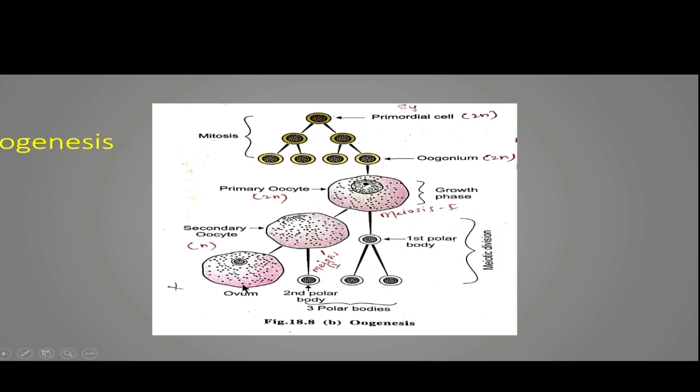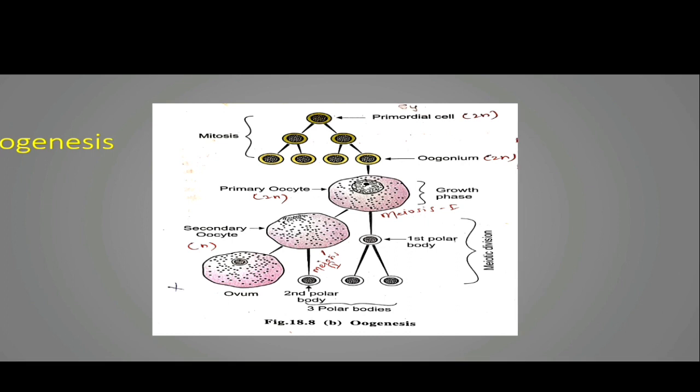Keep in mind, the ovum that is released by the ovary on the 14th day of the menstrual cycle is arrested in the metaphase second. That means it does not complete its meiosis second. The process of meiosis second completes during fertilization.